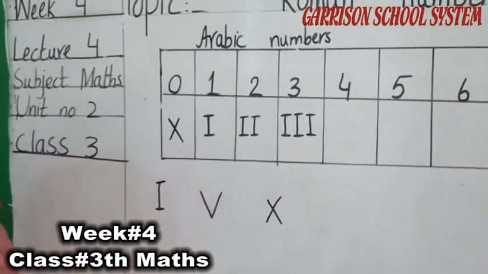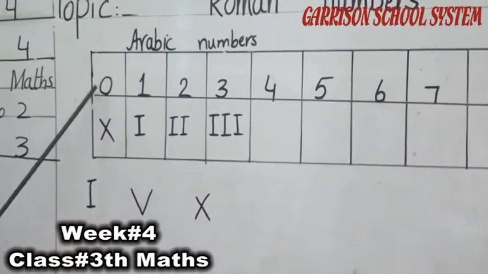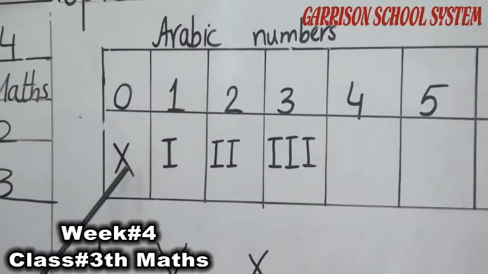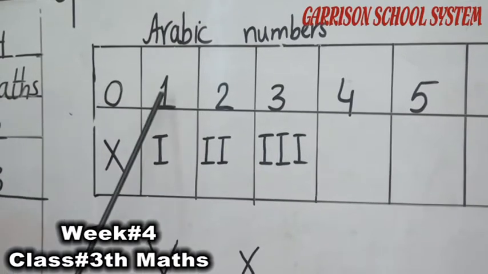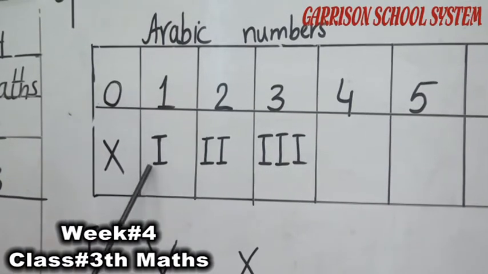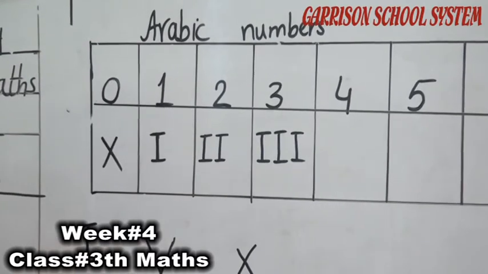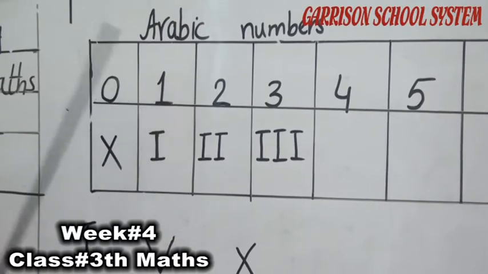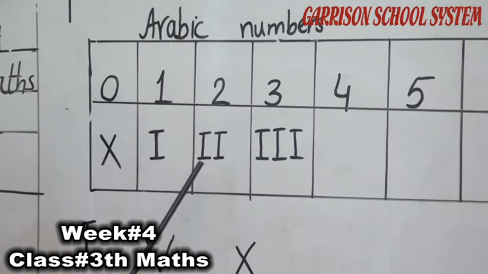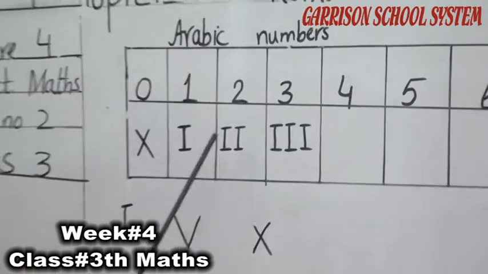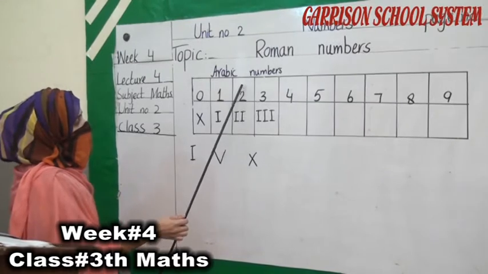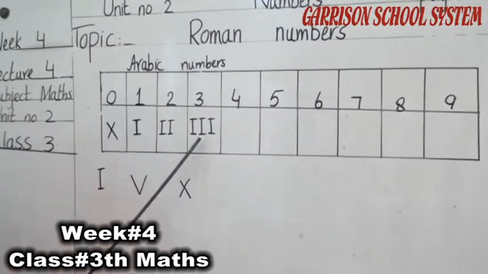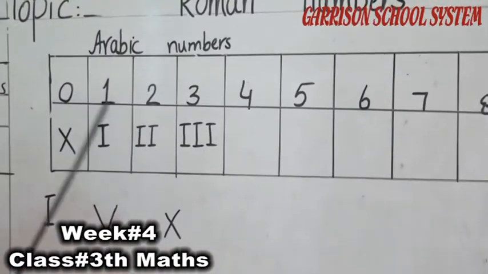Okay students? As you can see, there is no concept of 0 in Roman counting, so we have to skip this 0. Now look at the number 1. We put 1 I for the number 1. I is representing the number 1. Now move to the number 2. Here are 2 I's, and these represent the number 2, and here are 3 I's, and these 3 I's represent the number 3.